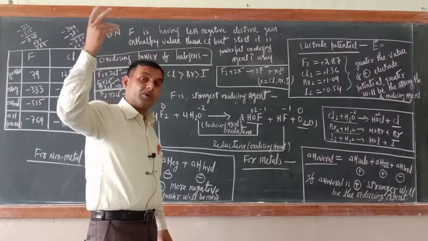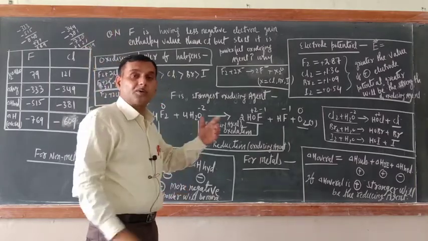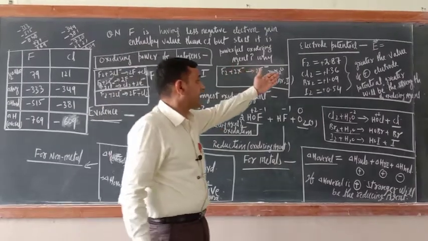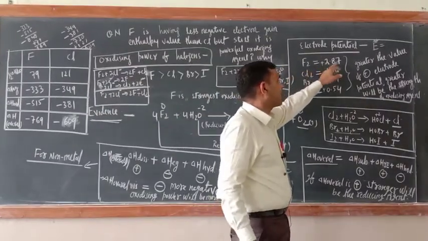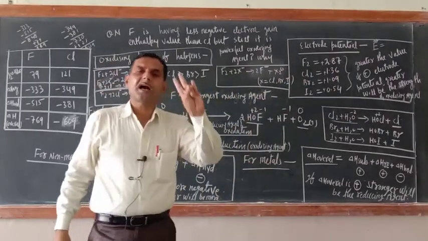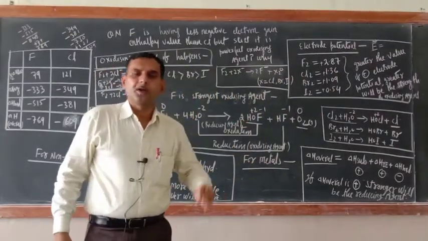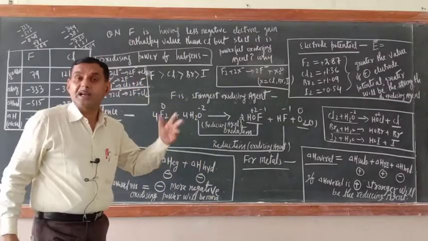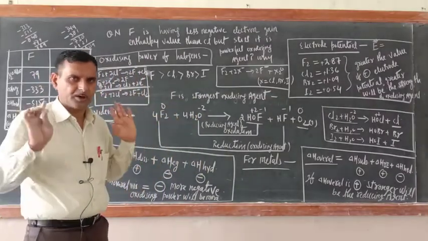Fluorine is a non-metal, and its electrode potential is positive, plus 2.87. So what we can say? The electrode potential of non-metals is positive, while the electrode potential of metals is negative. Am I correct or not?